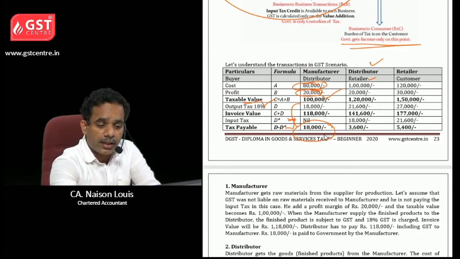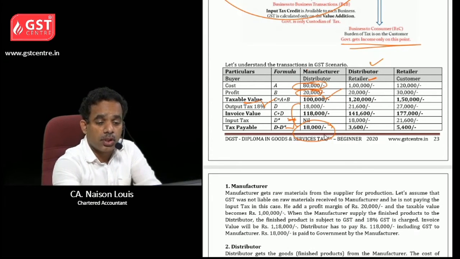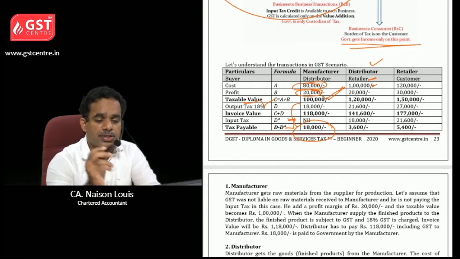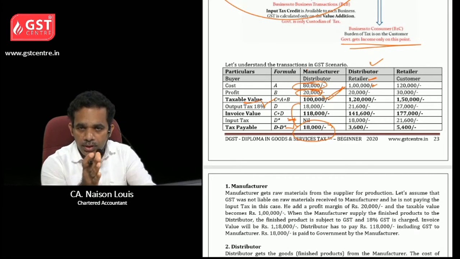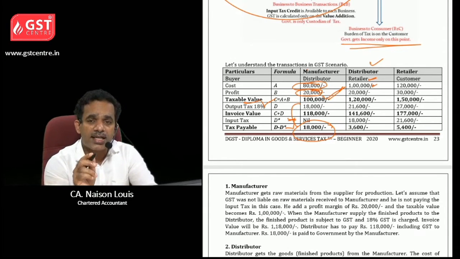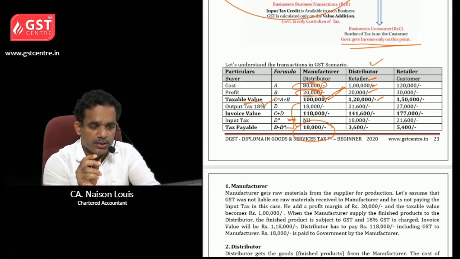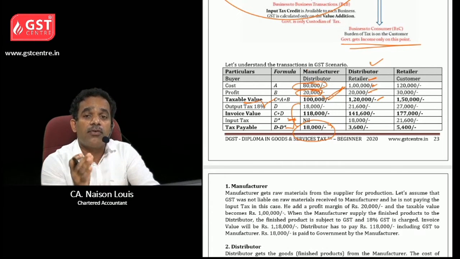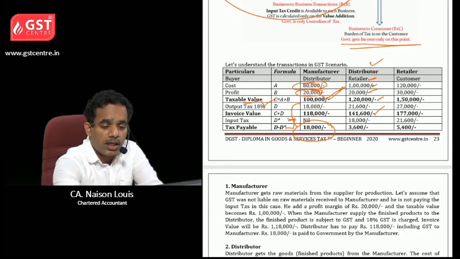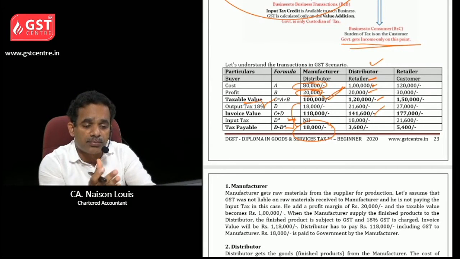Then coming to the distributor, the distributor is selling to the retailer. Okay. And how much will be the cost? The cost is 1 lakh. See here, this is the cost. You want to bifurcate into cost plus GST. GST is separate. So 1 lakh is the cost. Then you add 20,000 profit here. So the taxable value will be 1,20,000. Then how much GST should be added? 18%. Okay. So the invoice value will be 1,41,600. That should be received from the retailer.